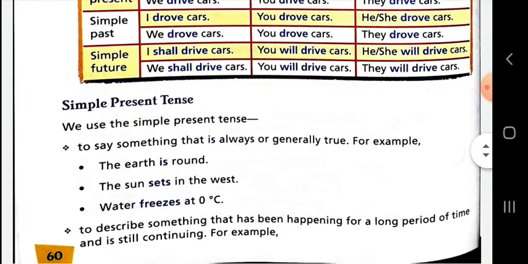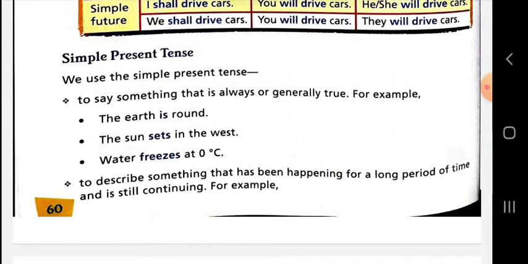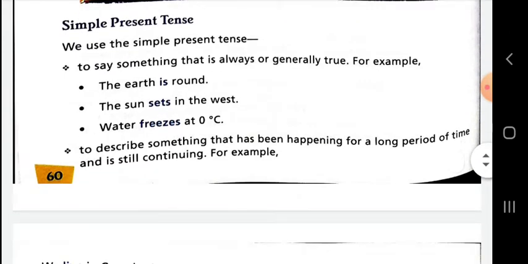Simple present tense. We use the simple present tense to say something that is always or generally true. Meaning to say, we use simple present tense to represent universal truth. The earth is round, the sun sets in the west, water freezes at 0 degrees Celsius.